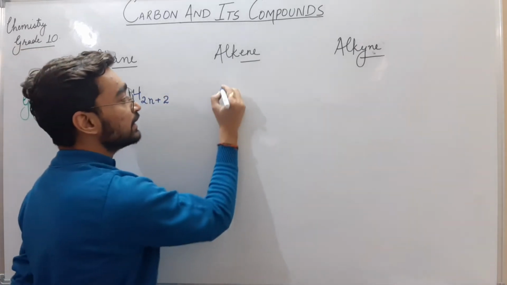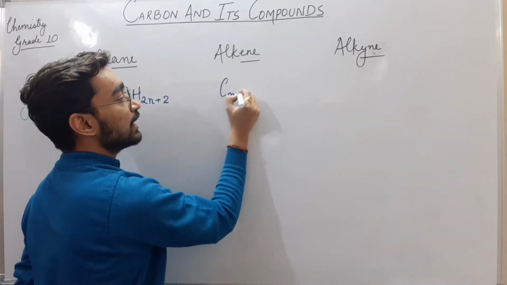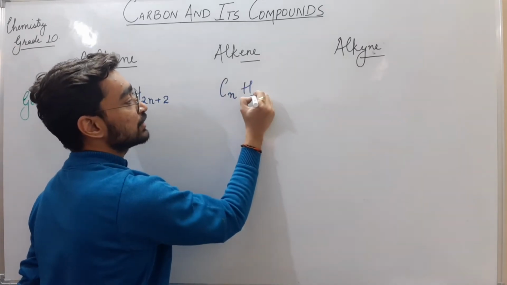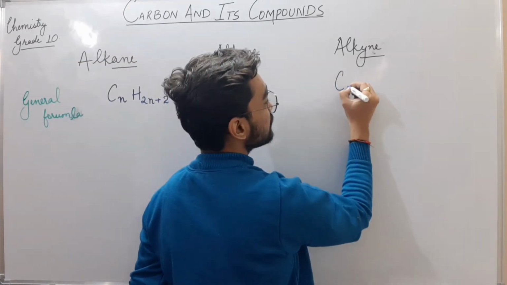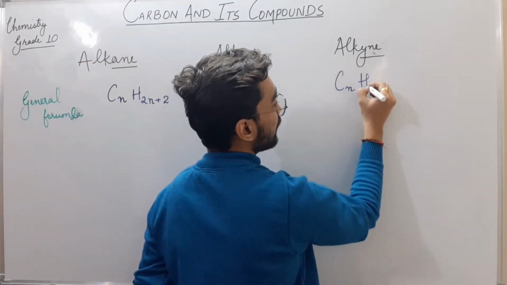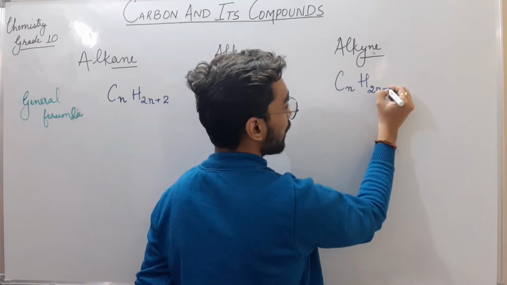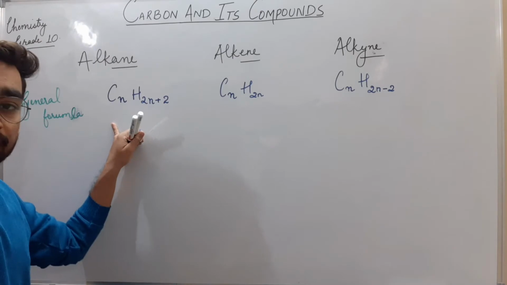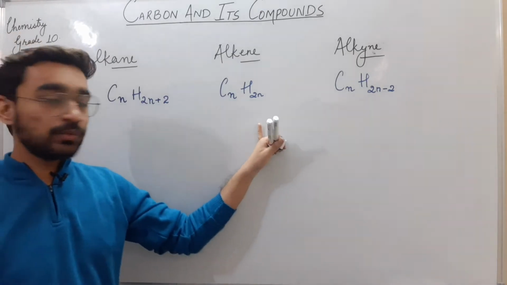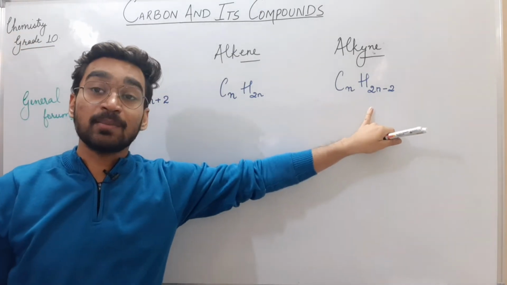For alkene it will be CnH2n. For alkyne it will be CnH2n-2. So CnH2n+2, CnH2n and CnH2n-2.